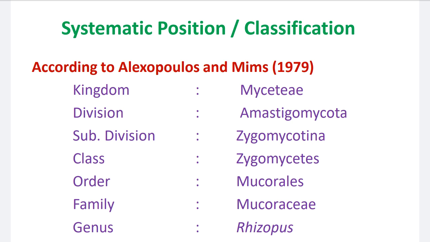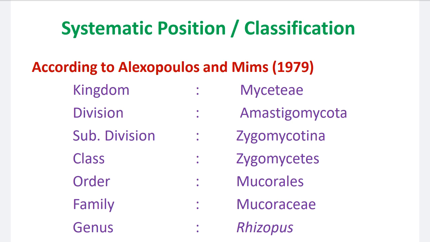Kingdom is Mycetae, division is Amastigomycota, then subdivision is Zygomycotina, in which the perfect stage condition is the zygospore. Then class Zygomycetes, with the same perfect stage condition, the zygospore, which is the unique identity of this class or subdivision.